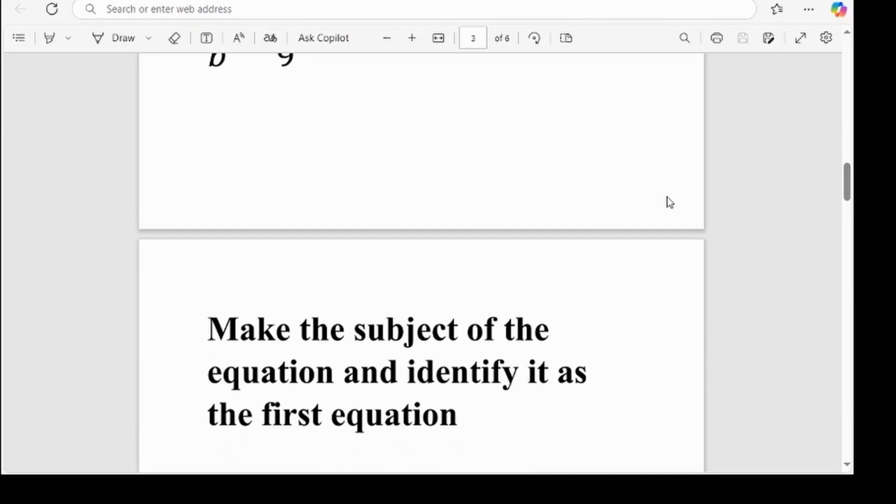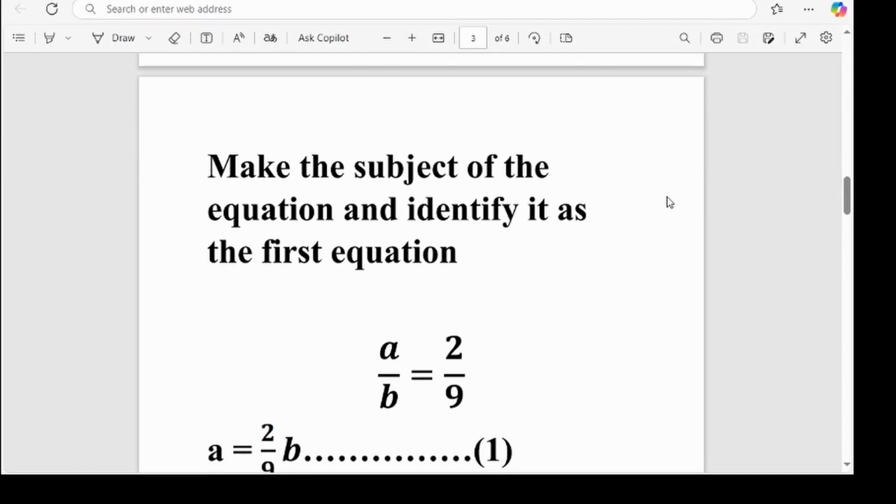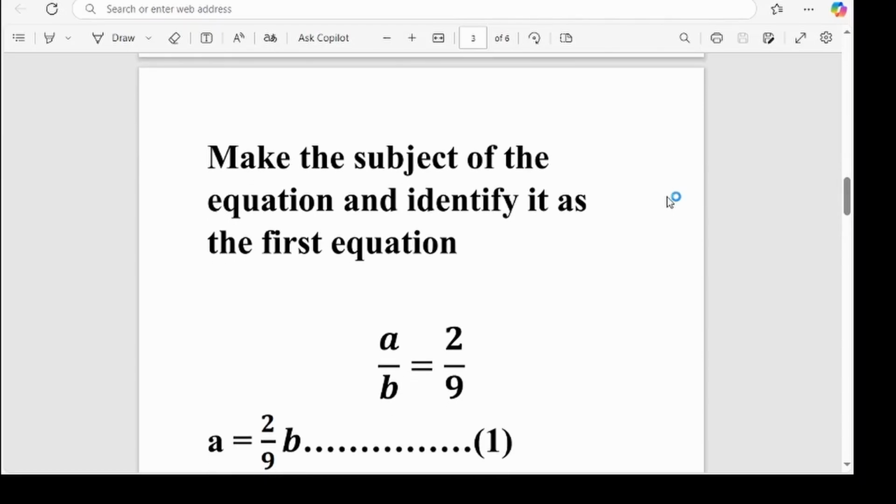Right. So let's make A the subject of the equation and identify it as the first equation. So the equation A divided by B equals 2 divided by 9, which was formed from the ratio of the ages of the two cousins.